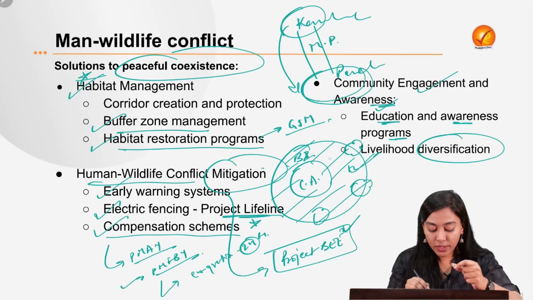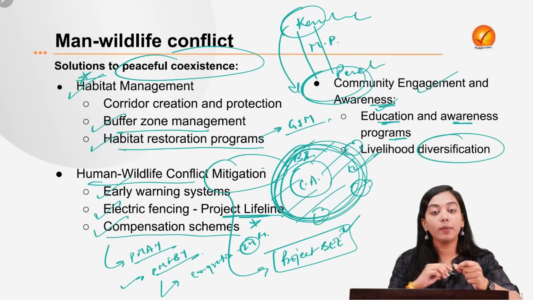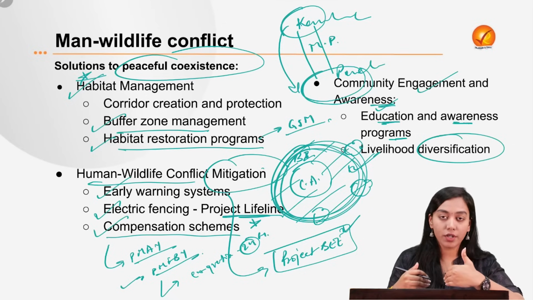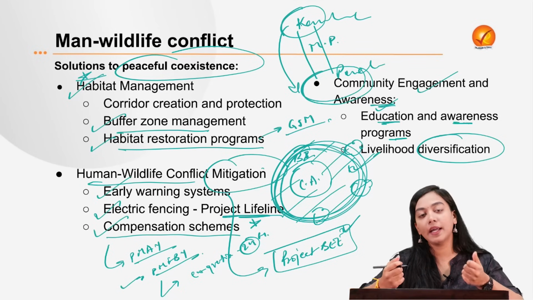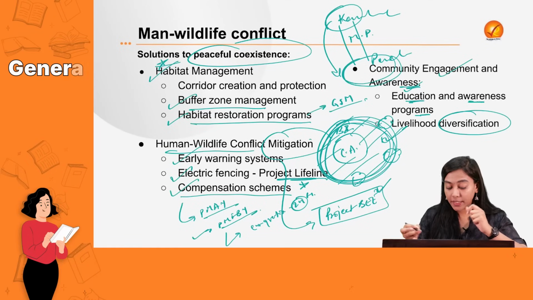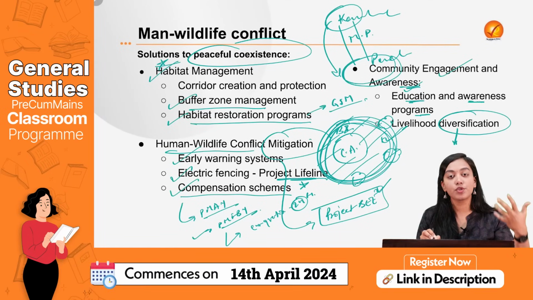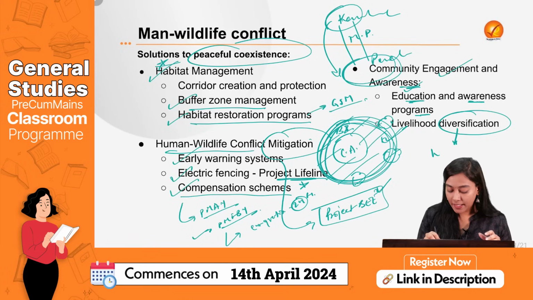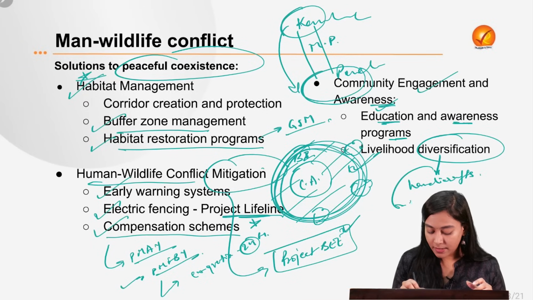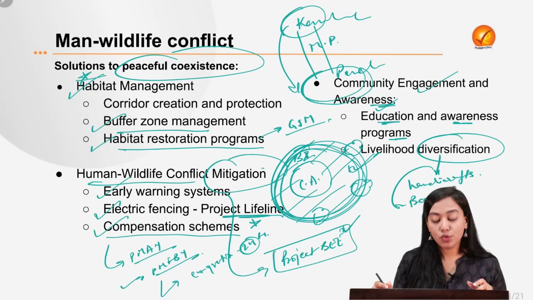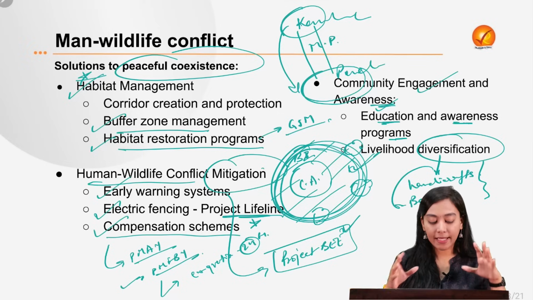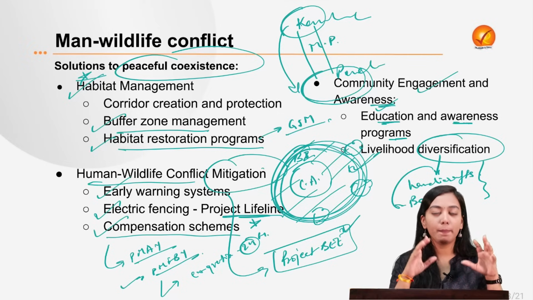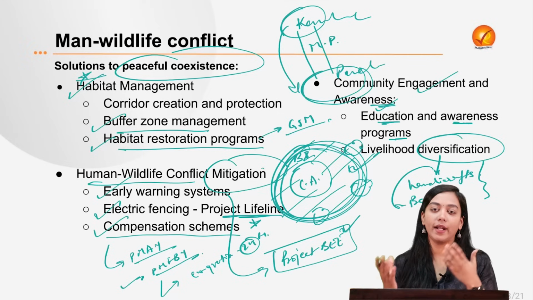Most of the people are going to these core areas because of lack of any other economic opportunity. They are dependent on the forest resources, therefore they are going to the forest and encountering man-wildlife conflict. What we can do instead is provide them alternative sources of employment. For example, they can be employed in handicrafts, or in beekeeping activities, so that they do not overly depend on the forest resources only. And this is how we'll be able to manage a peaceful coexistence between man and wildlife.